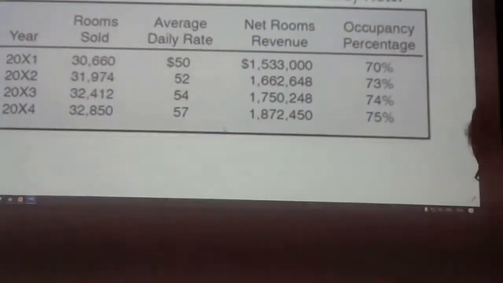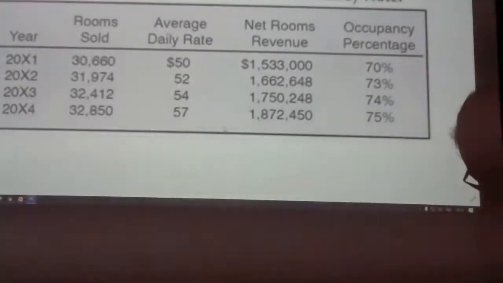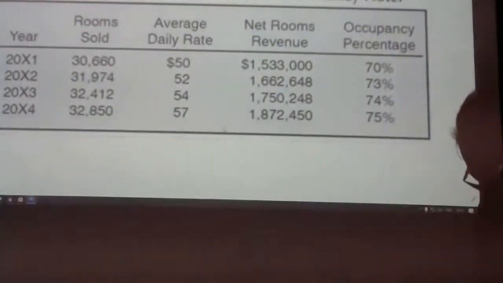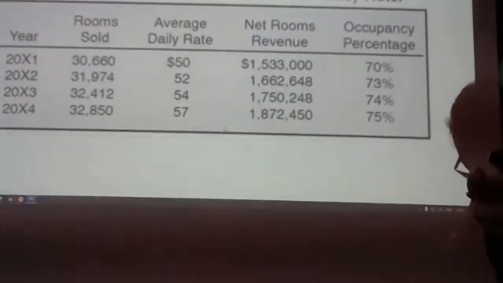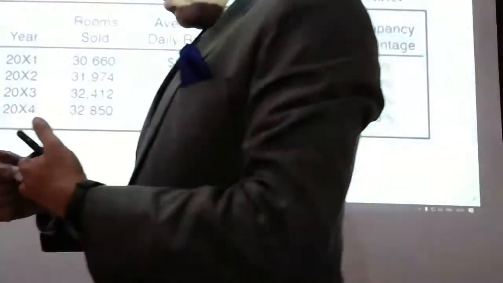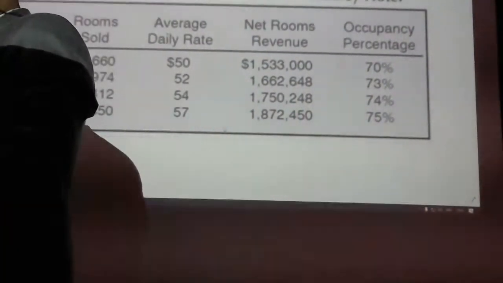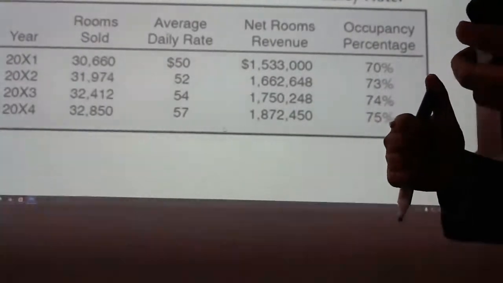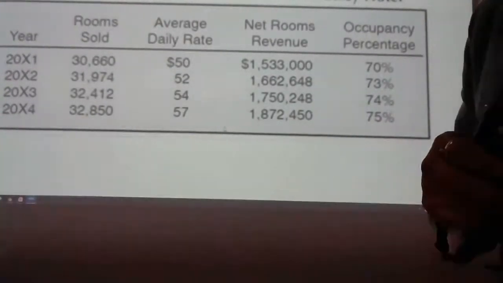So if I use a calculator to calculate, I will find 33,288 would be the value. All right. So it will be 33,288 rooms.